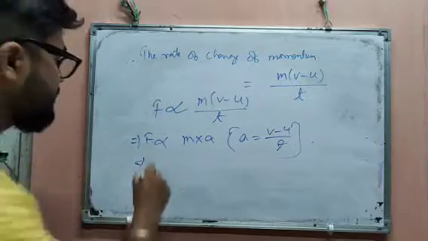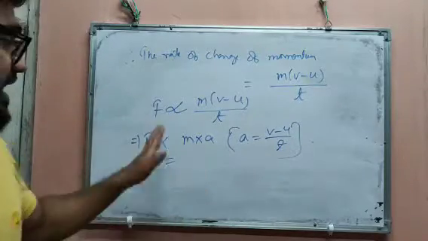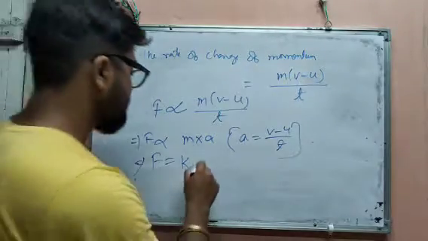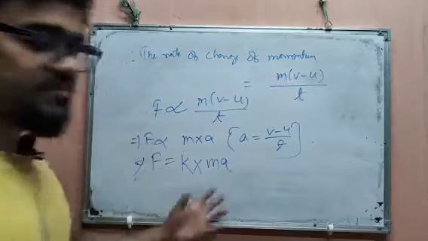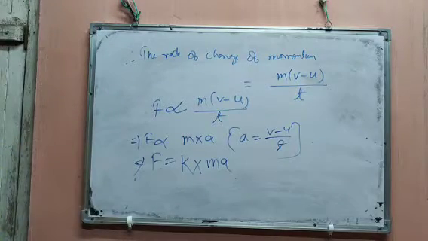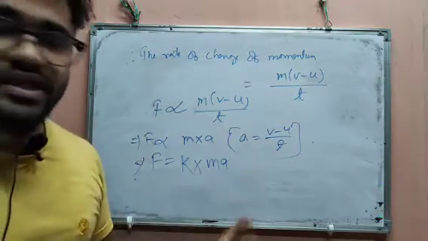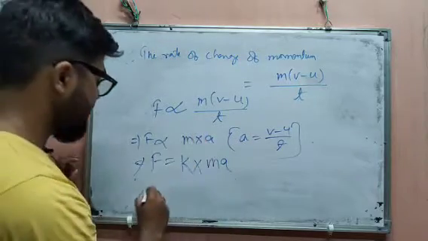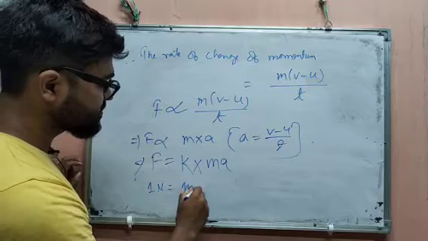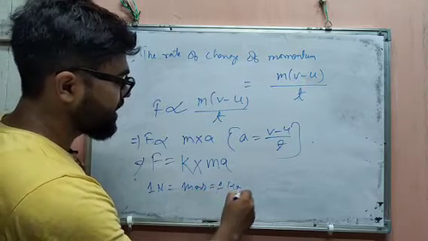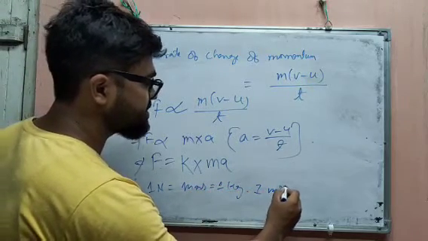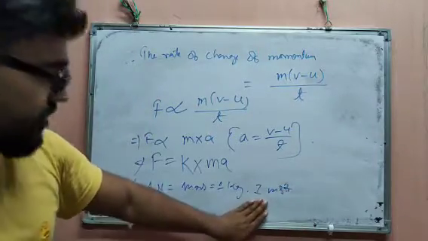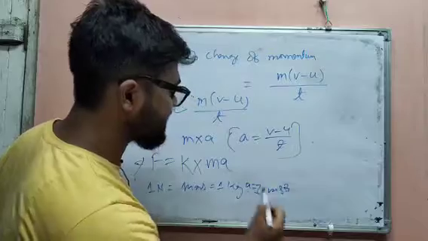To remove this sign, we have to write an equal sign here. But as we are writing equal, we have to write a constant k. So F = k·m·a. When the k value becomes 1, suppose F is 1 Newton, mass is 1 kg and acceleration is also 1 meter per second square.